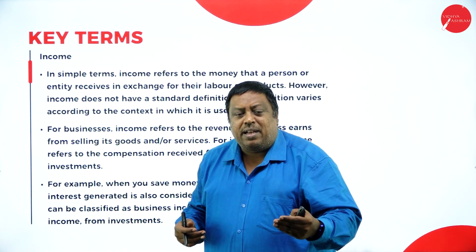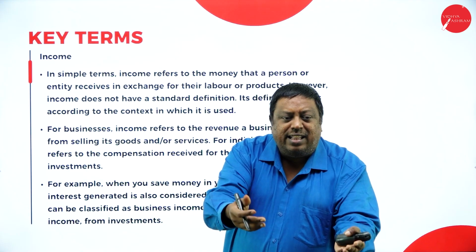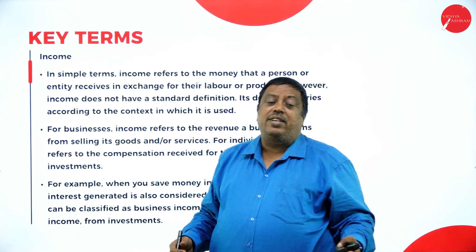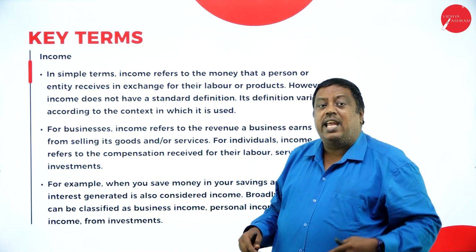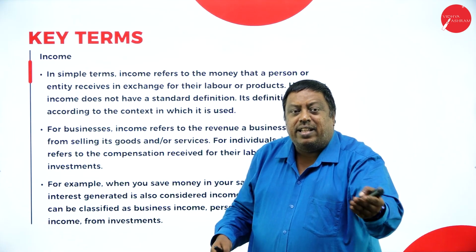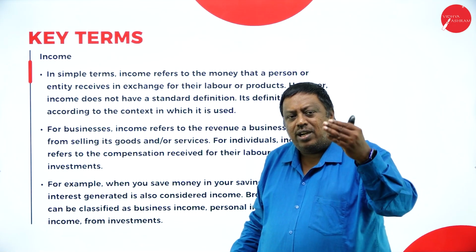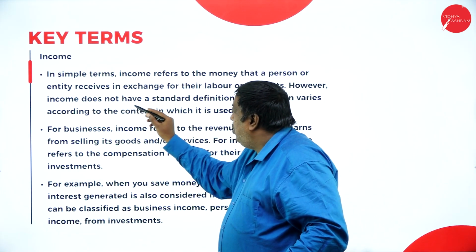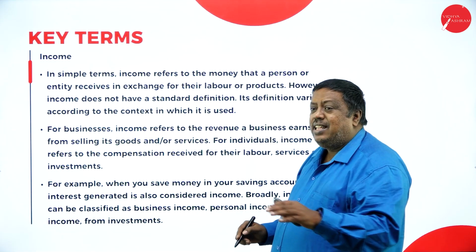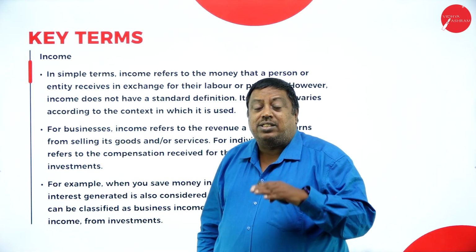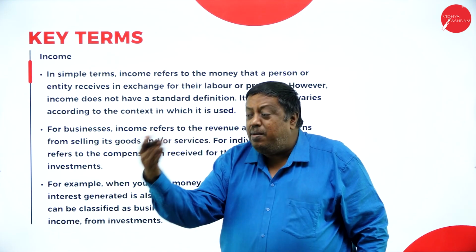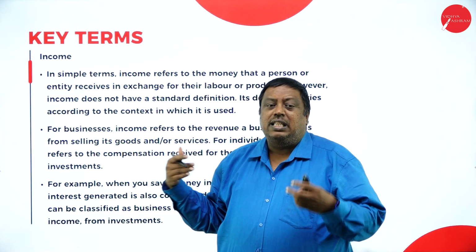And business people, they're selling the product and they're receiving the money. That is the income. In simple language, when we sell any product to others and they give the money to us, that is called income, what we are earning from that. However, income does not have a standard definition. When we don't have a standard definition for the term income, that is the reason I said, if I sell any product, whatever amount I receive, that is income.